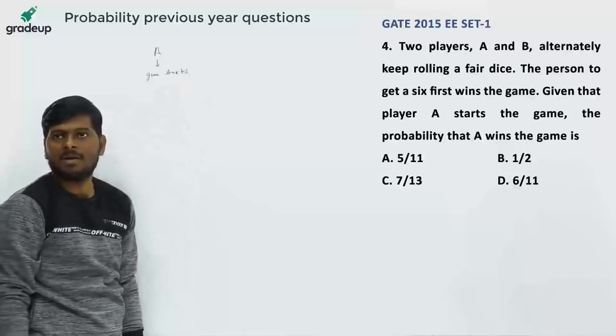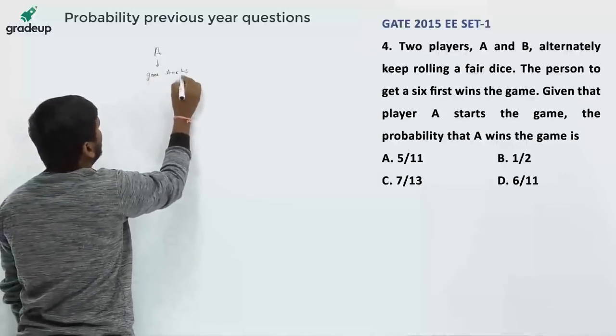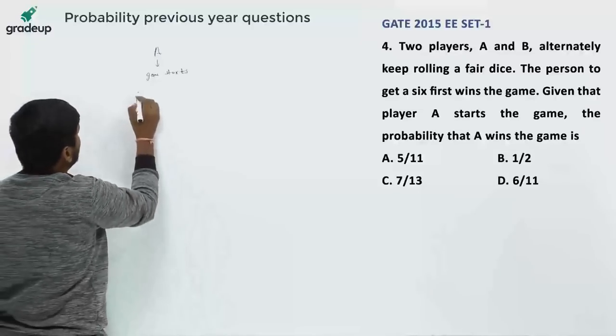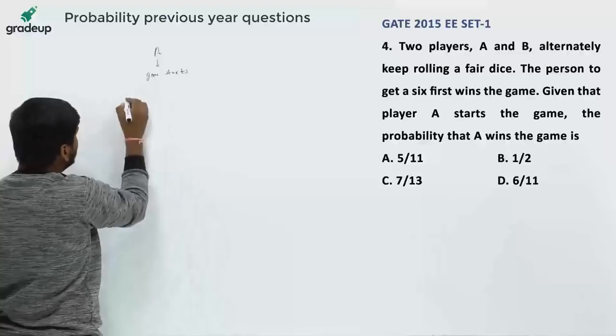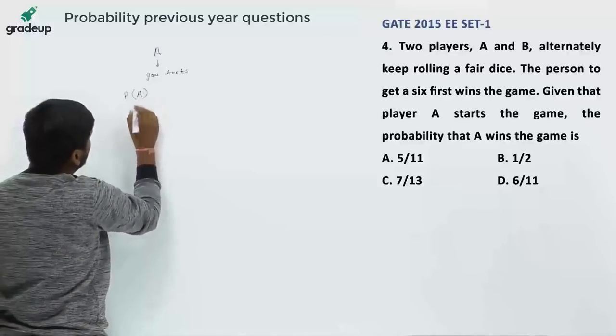What is the probability that A wins the game? We have to find the probability of A winning the game.